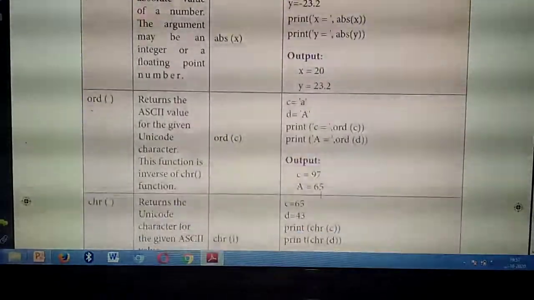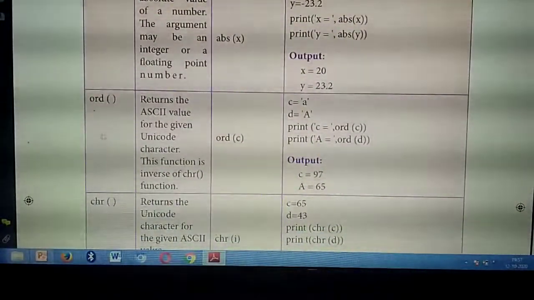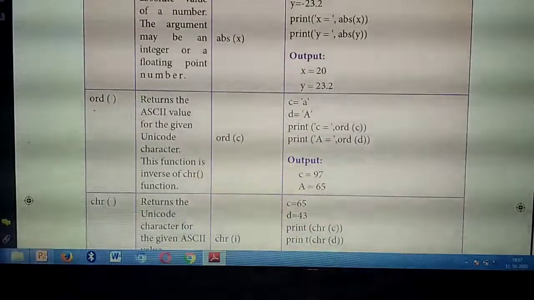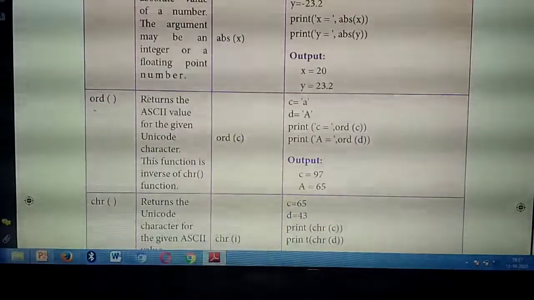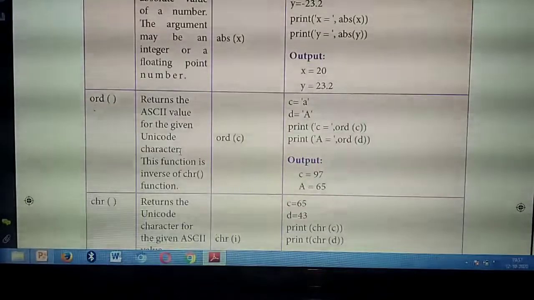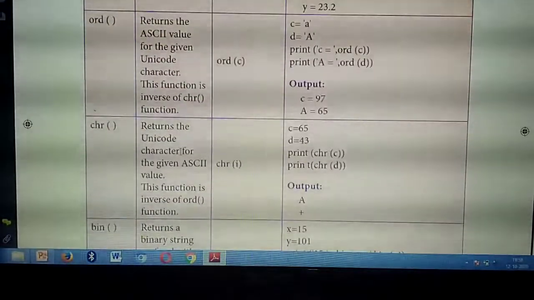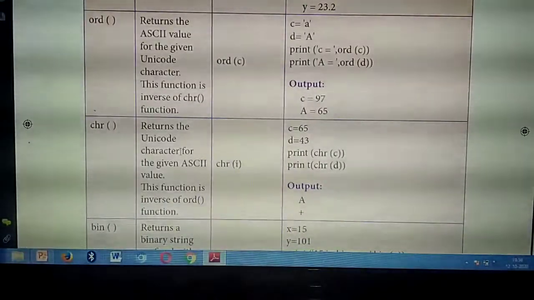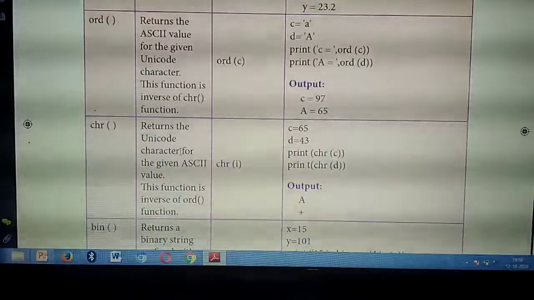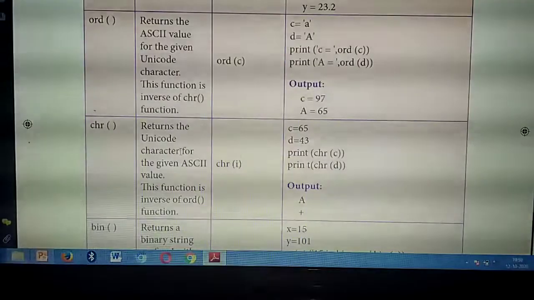Then the second function, ORD of. Okay, ORD of. So what's the use of ORD? It will return the ASCII value for the given character. Already you have studied about ASCII values, isn't it? Whether you have studied it in 11th standard? If you forget the ASCII values, please take your 11th standard textbook. First volume, second chapter, the ASCII values are given. So please study that.